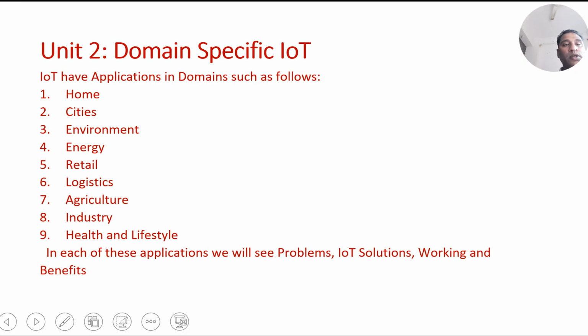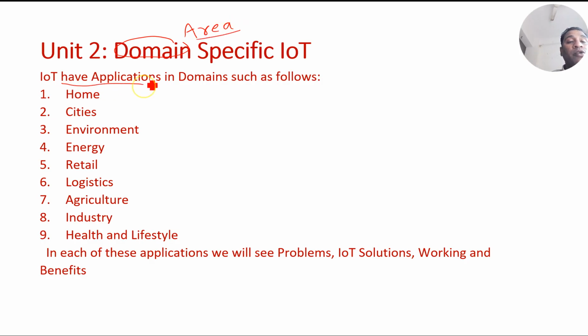Hello everyone. Let's start discussing Unit 2, domain specific IoT. The meaning of domain here is area of applications. So IoT has applications in areas such as the following.